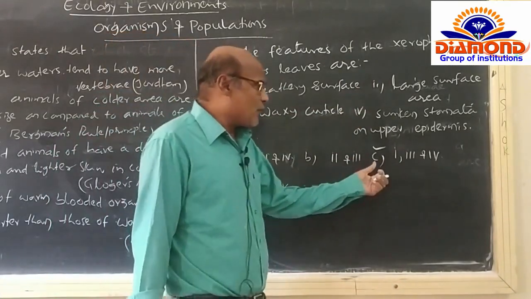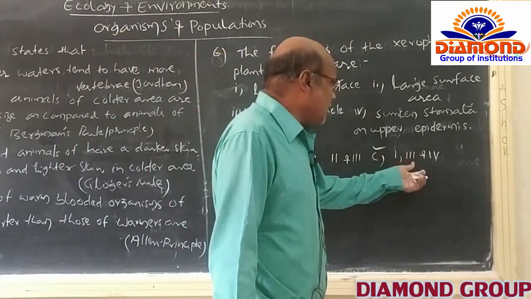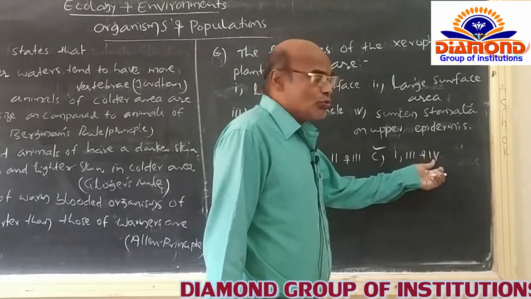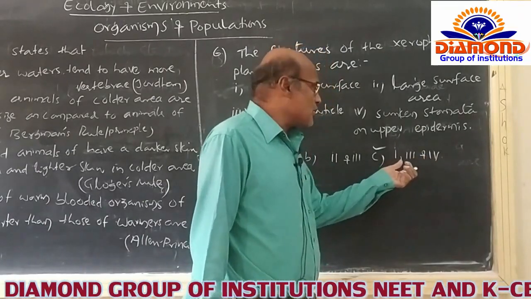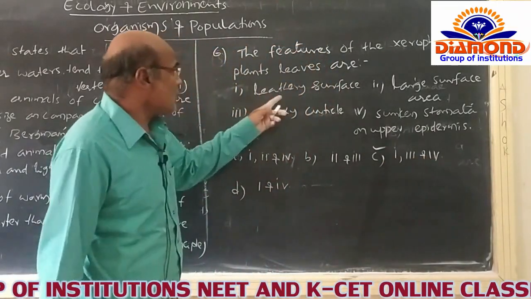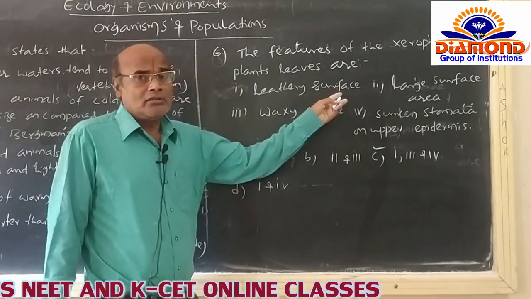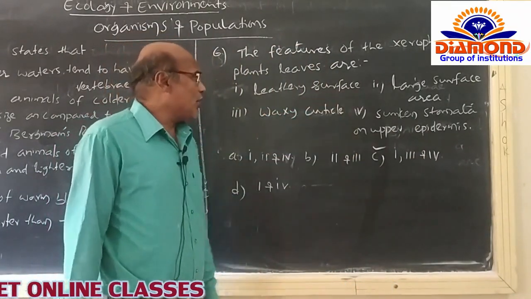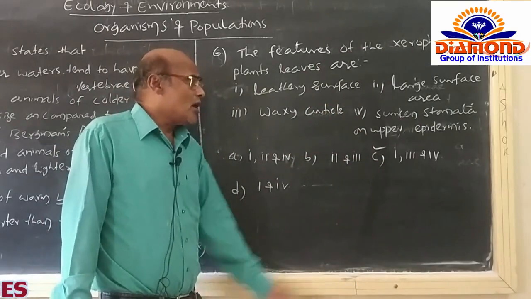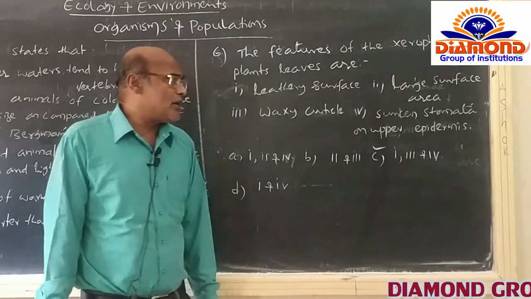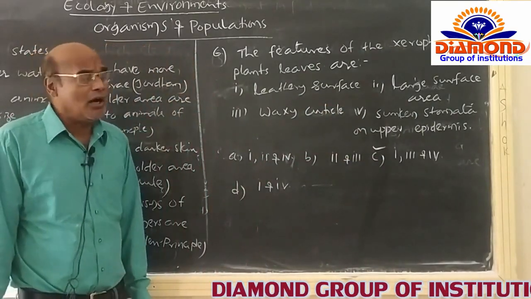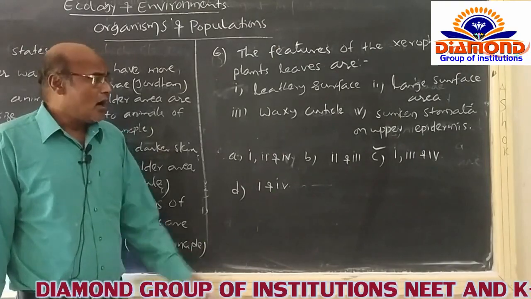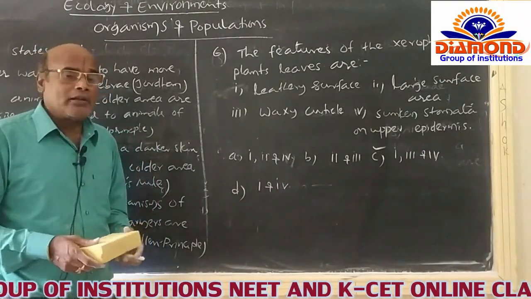And in case of C, 1, 3 and 4, it is the correct option to this question. One is the leathery surface is present, the third one is the waxy cuticle is present, and the fourth one is the sunken stomata on the upper epidermis of the xerophytic plant leaves.